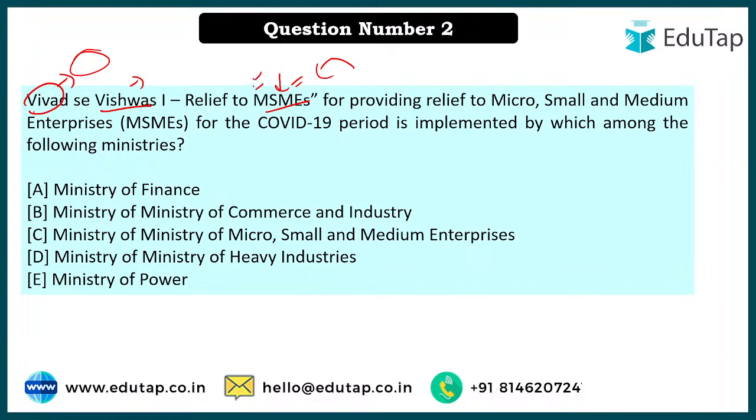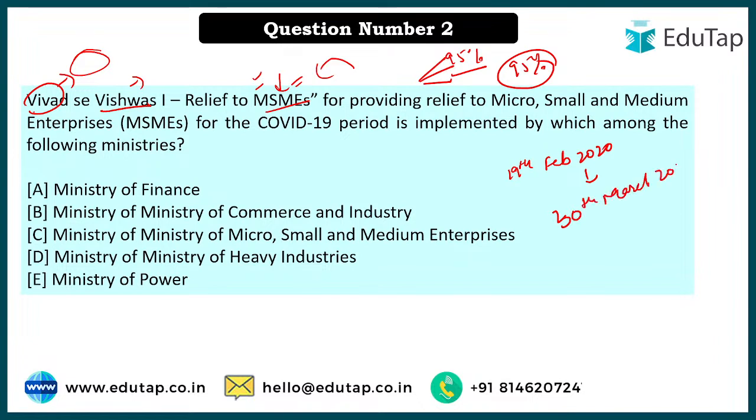So the government came up with this: whatever penalty has been imposed, and there were various types of penalties that we have looked at, right? Risk purchase, and others also, bid security. ठीक है, तो सबका what was there, the percentage, you have to remember, 95% will be given back to such MSMEs. And there is a certain time period also, from 19th of February 2020 to 30th of March of 2022.